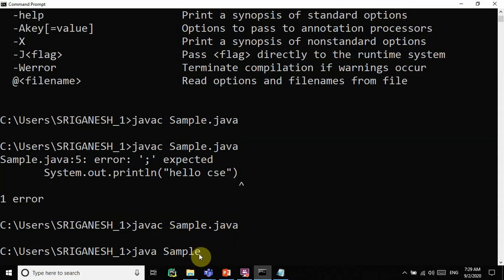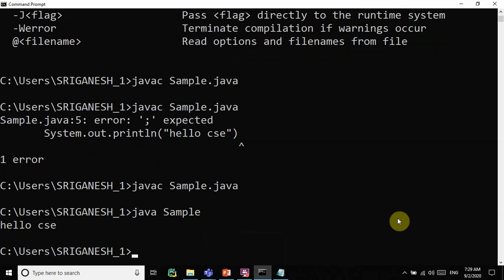Sample now becomes a class file consisting of bytecode. So you can press enter. See this? What you observe here: Hello CSC. We printed the message Hello CSC.